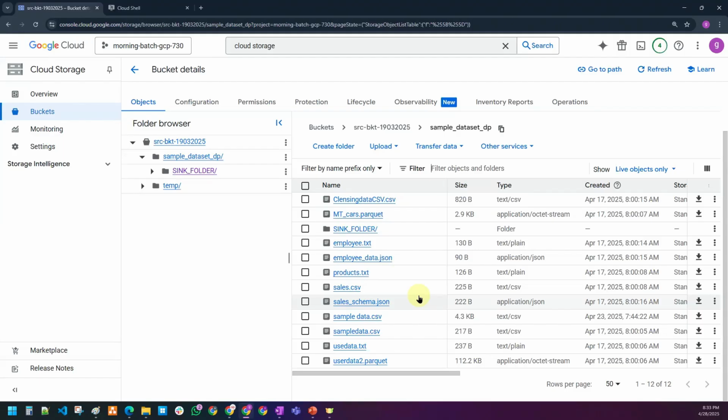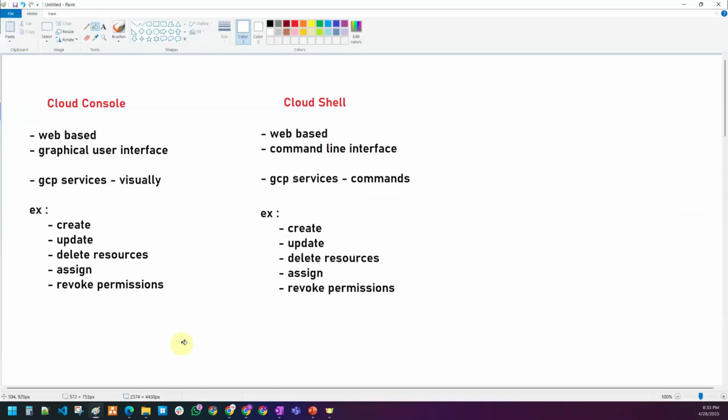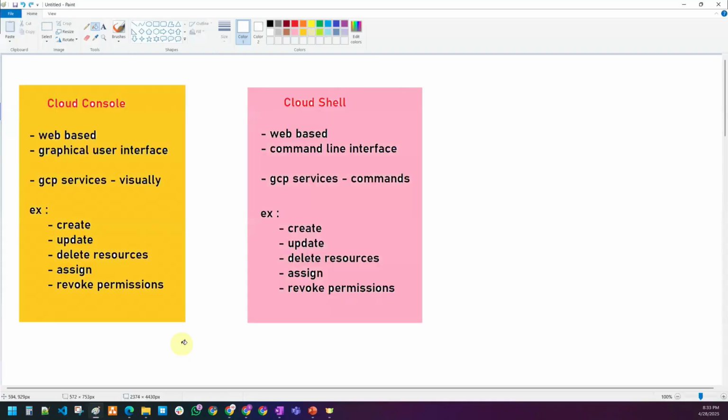Any other questions, guys, on different interfaces? We have seen these 2 things, guys: one is Cloud Shell and one more is console. Any questions on these 2 things, console and Cloud Shell? Okay, if you do not have any questions, I'm going to talk about, yes, please.